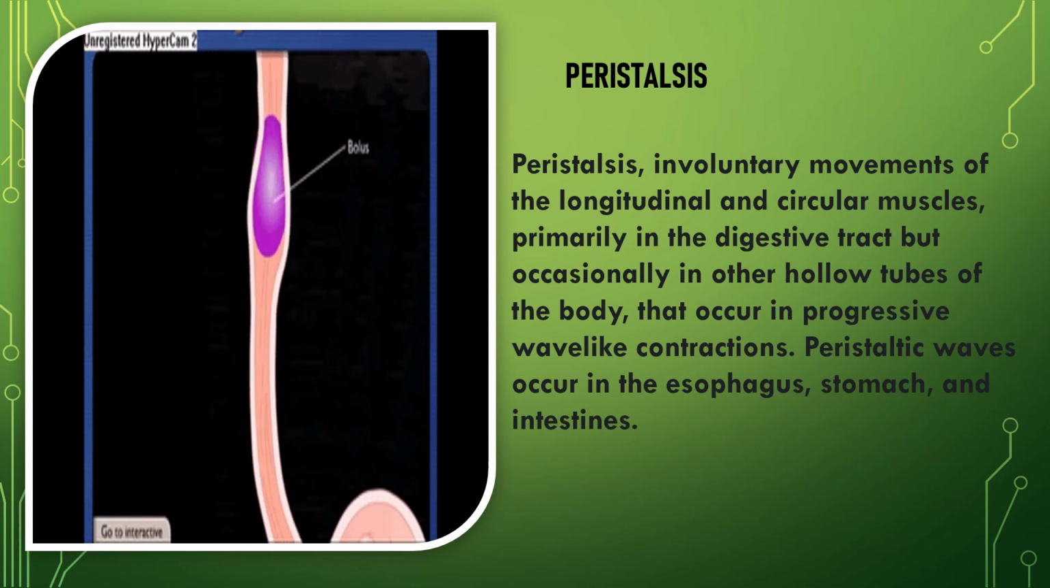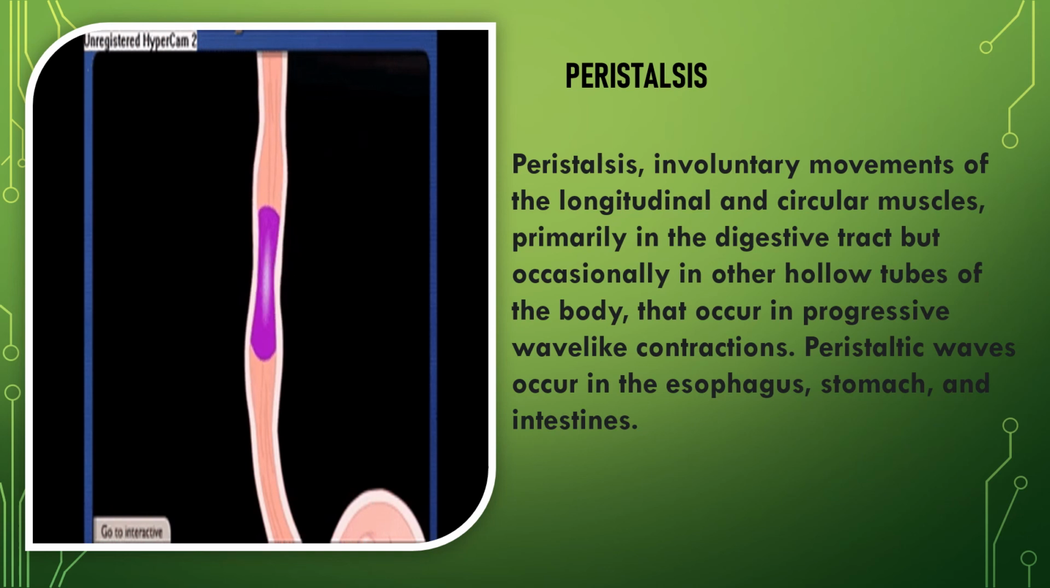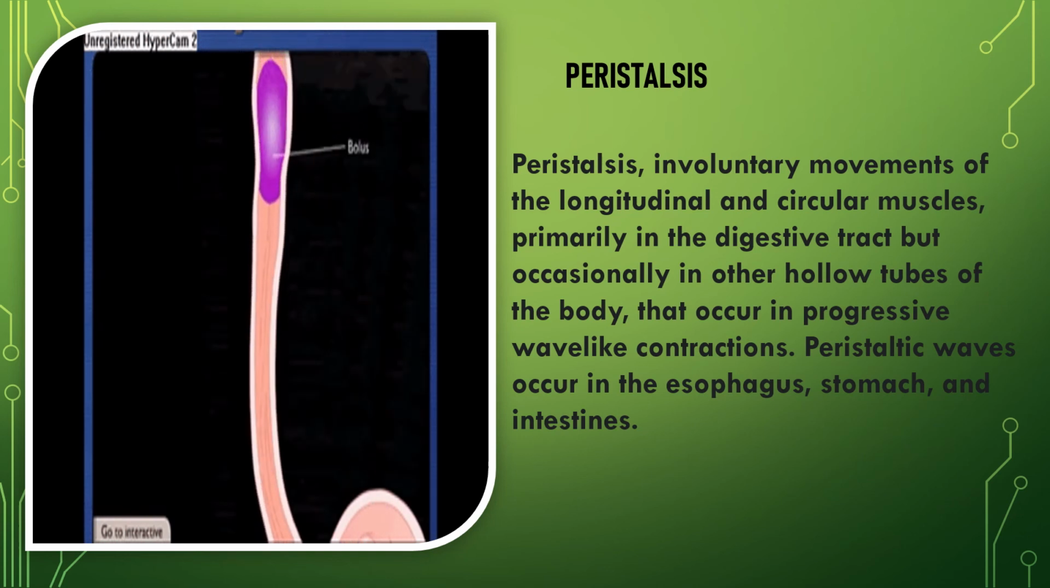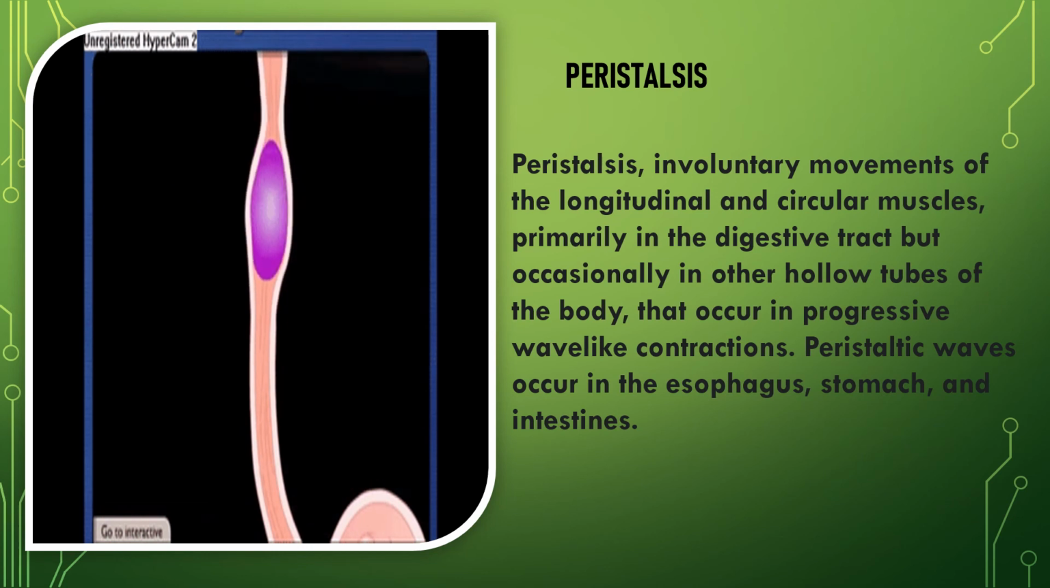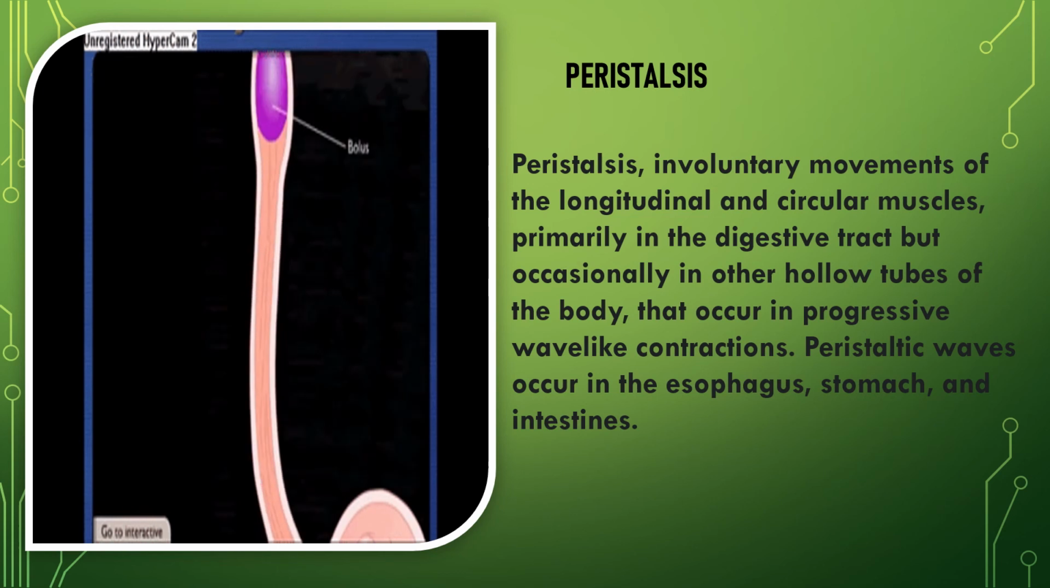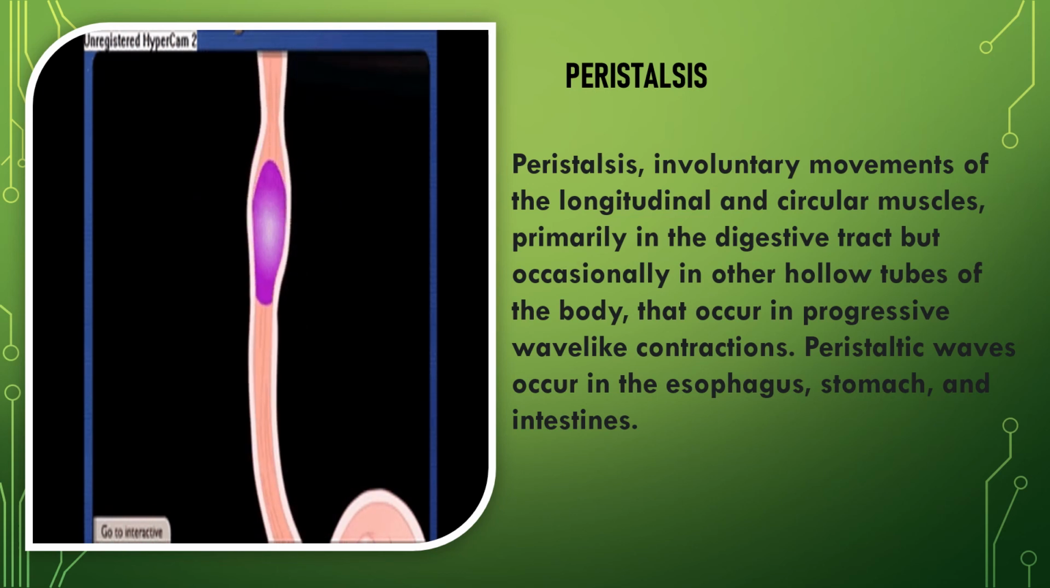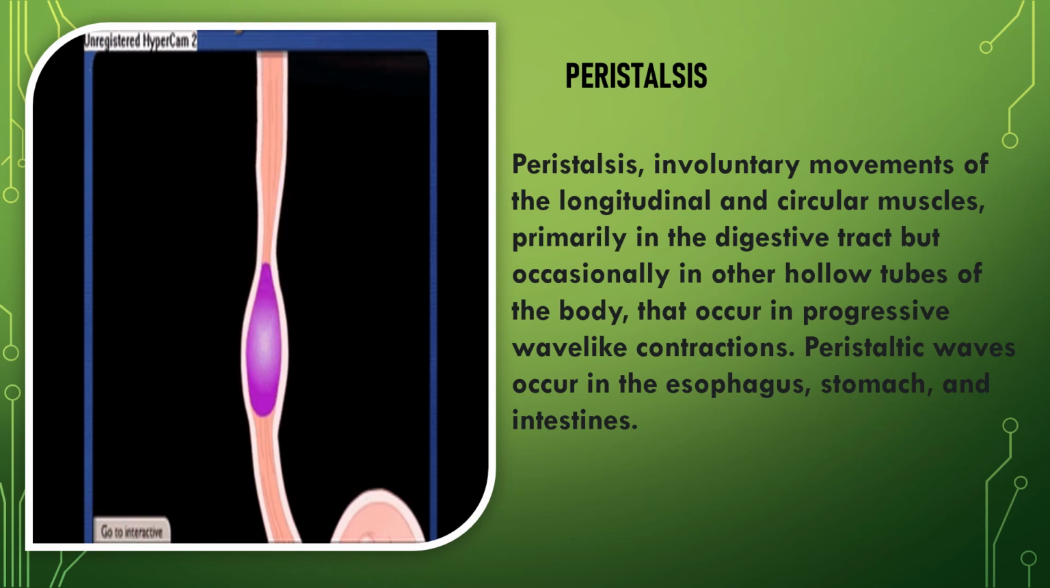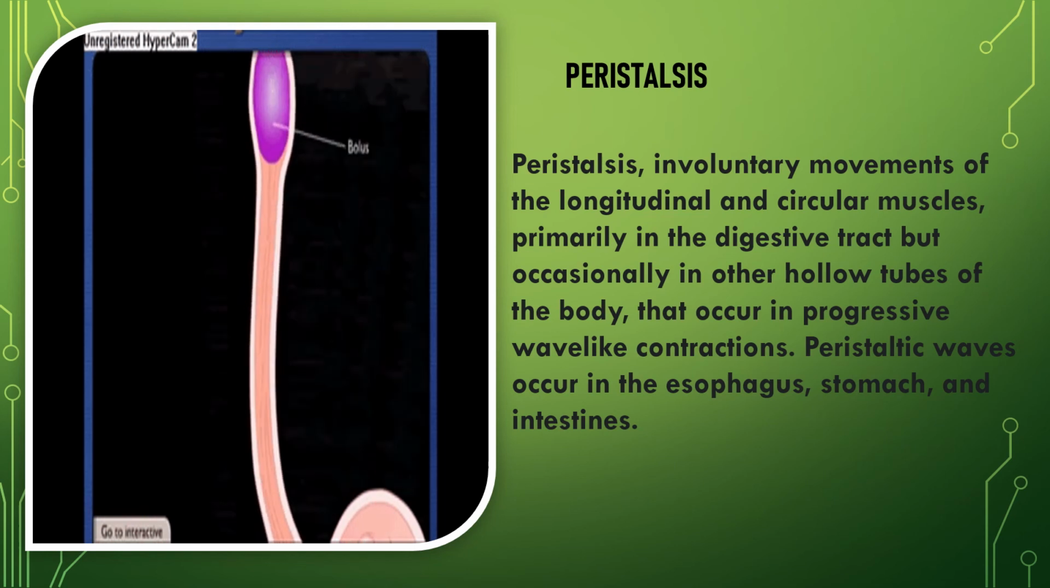Now please see the diagram here. Clearly it has been shown how the peristaltic movement occurs in the gastrointestinal tract of our body. Purple color portion is the food. Like this, the food is moving inside our esophagus.